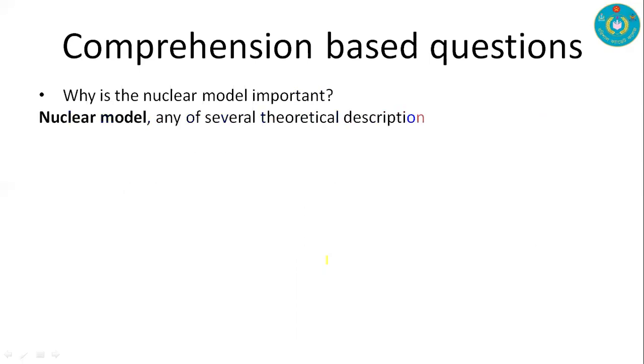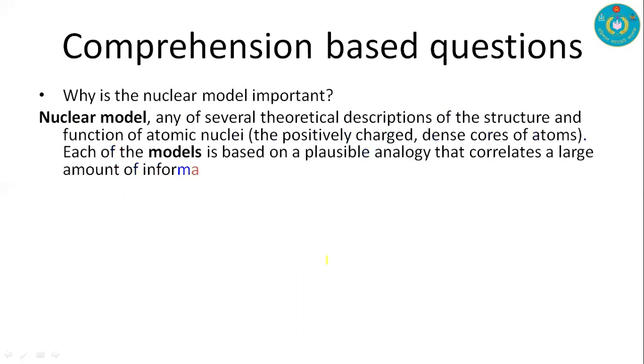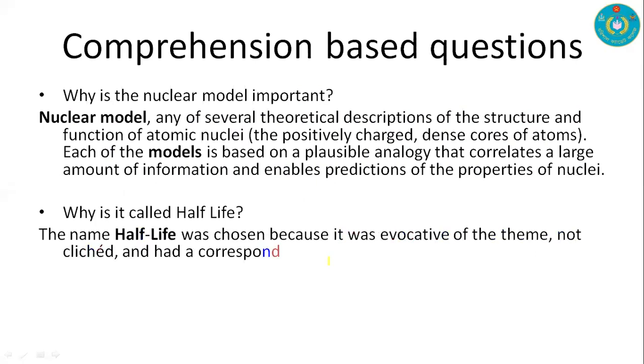Nuclear model involves several theoretical descriptions of the structure and the function of atomic nuclei, and each of the models is based on a plausible analogy that correlates a large amount of information and enables prediction of the properties of nuclei. This is the definition for the explanation.